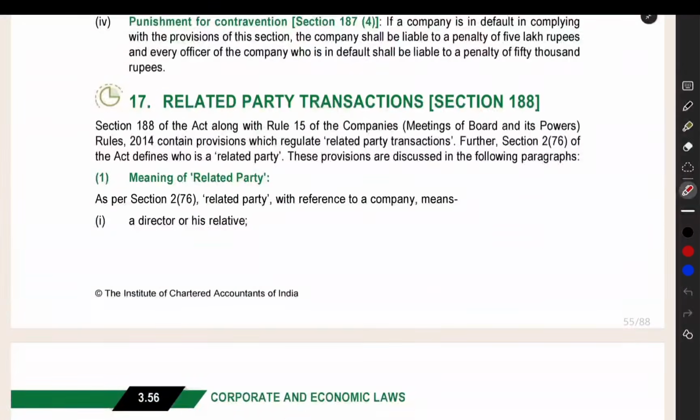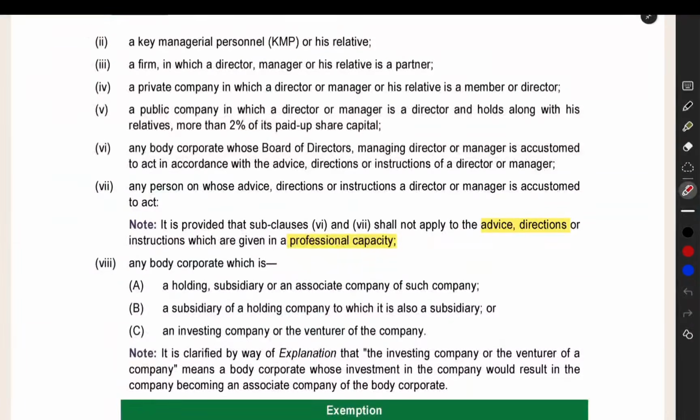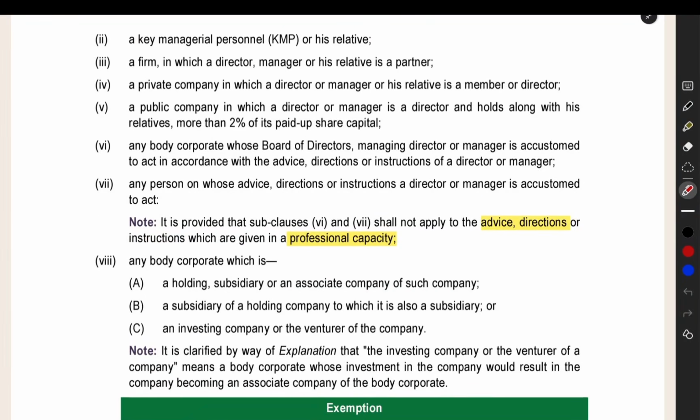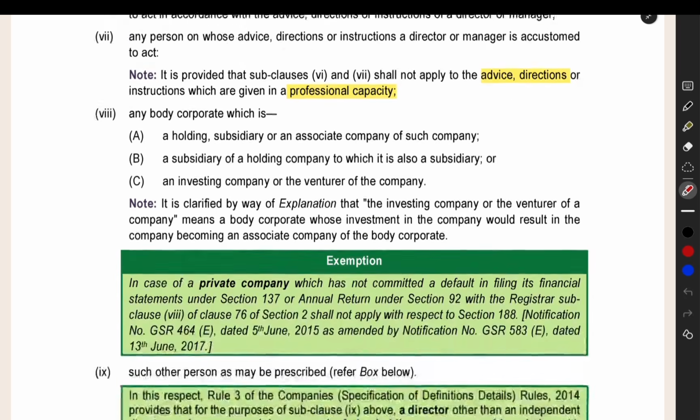So it will be a related party transaction for sure. Normally, all the persons related to the company, whoever you can think of, will be under the related party list. This you can read later. This is very important, but I'm not highlighting it because each and every word in this definition is important. If I want to highlight, I have to highlight each and every word of this definition. So I have not highlighted, but this is very, very important. You have to definitely read and understand who will be covered under related party. Just an overview understanding is required.